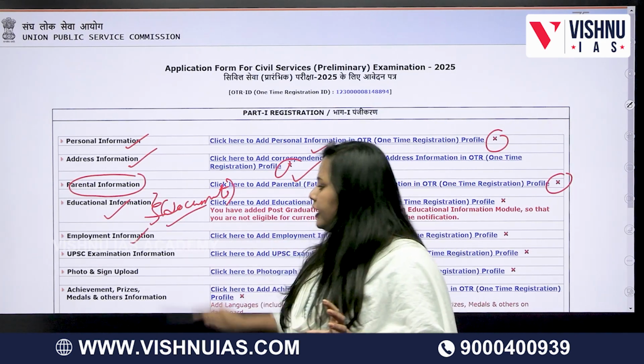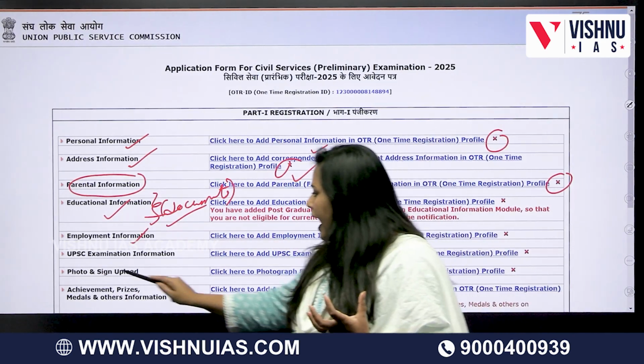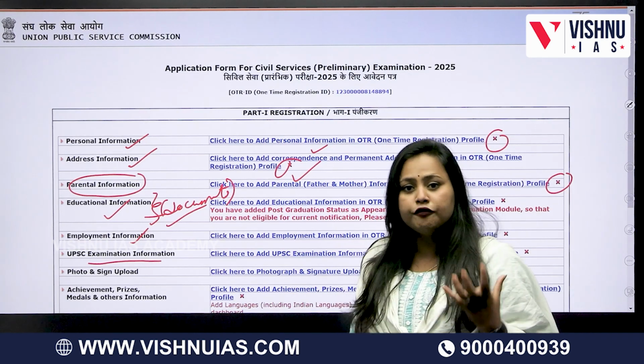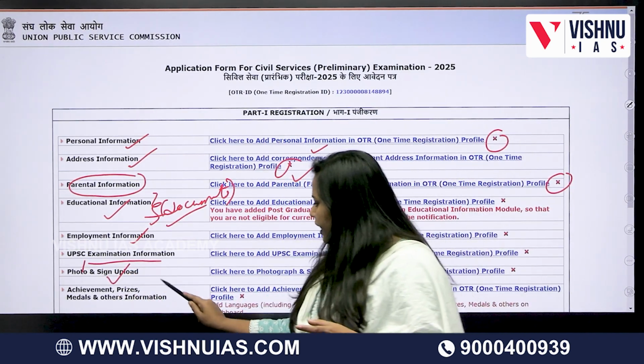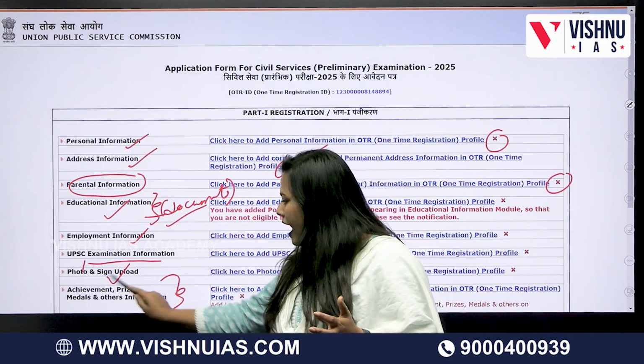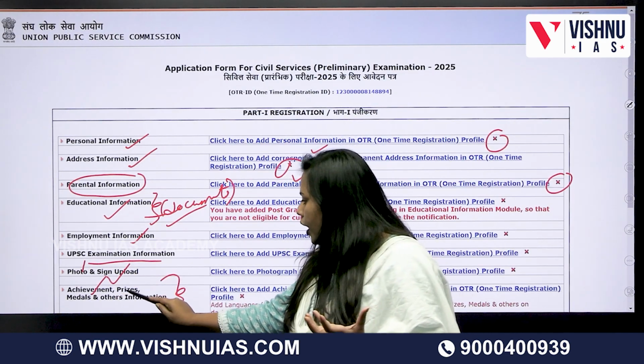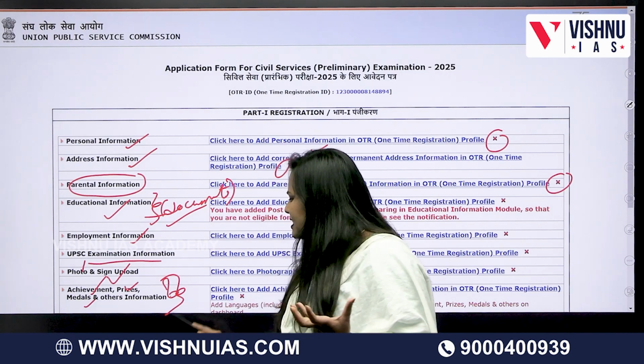Then your employment information if you are employed, your UPSC examination information, and your photo and a signed copy. And a very new thing which is added is, if you have had any achievements or prizes or medals, they're asking you to mention them.